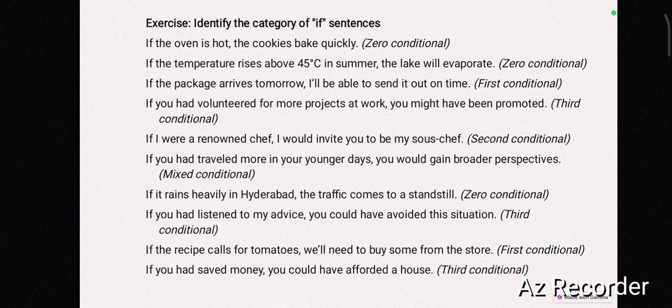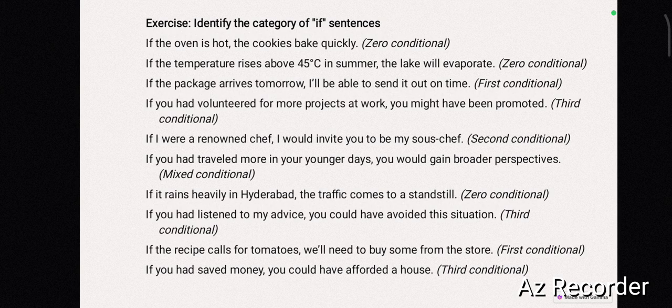Okay. So in zero conditional, you observe the sentence. The independent clause will be in simple present tense. Similarly, the subordinate clause also will be in simple present tense. So what is the independent clause in this sentence? The cookies bake quickly. The part of the sentence which can stay independently is called independent clause. That is in simple present tense.